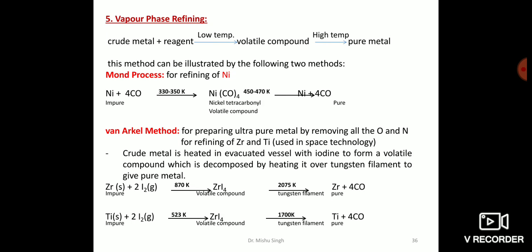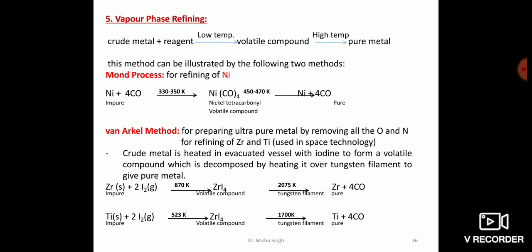The Mond process is used for refining of nickel. Here, the impure nickel is heated in a current of carbon monoxide at 330 to 350 Kelvin, where it is converted to nickel tetracarbonyl complex. The impurities are left behind. This nickel tetracarbonyl compound thus obtained is heated at a higher temperature, where it undergoes thermal decomposition to give pure nickel.